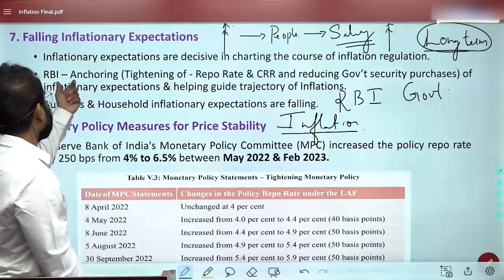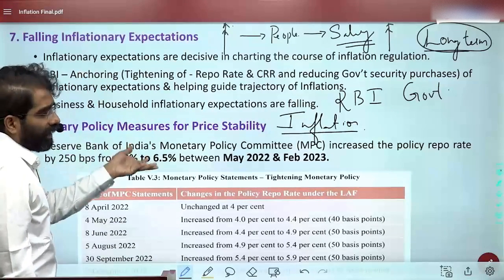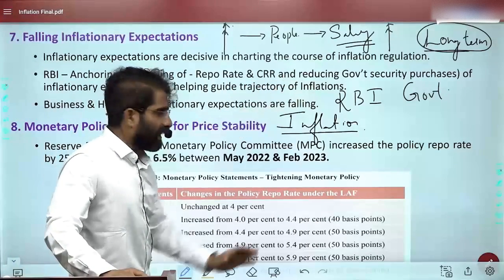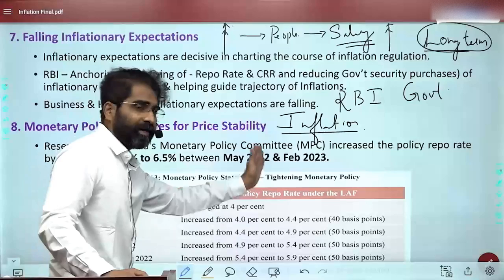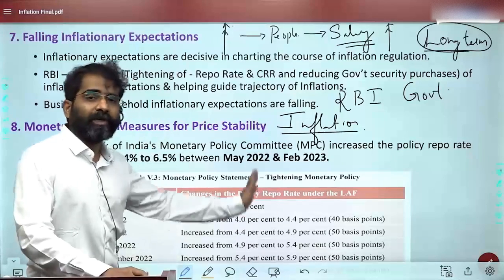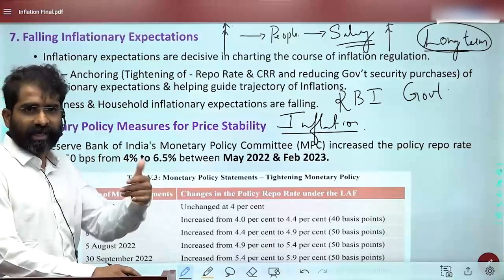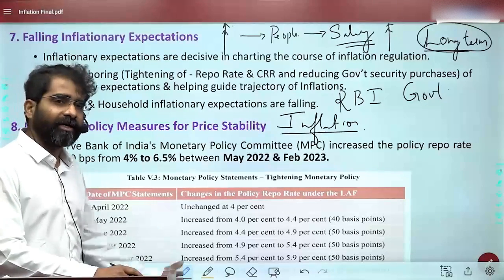So here, basically, RBI's policy of anchoring, tightening of the repo rate, CRR, all that it has done. So these are the tightening policies which RBI has done. But if people don't believe in RBI, then it will not be anchored properly. There will be de-anchoring. Expectations high, inflation will be high.